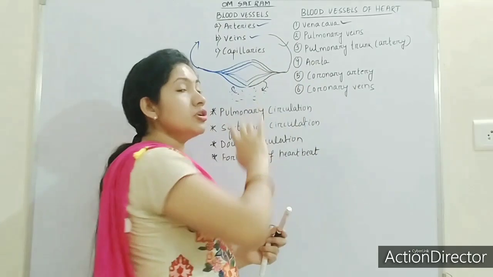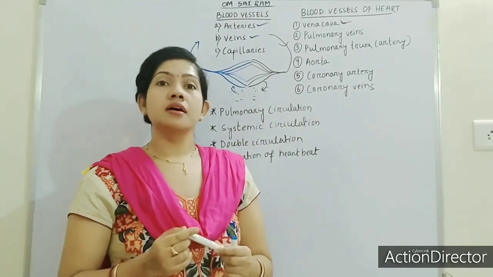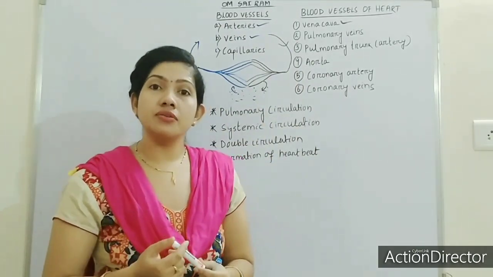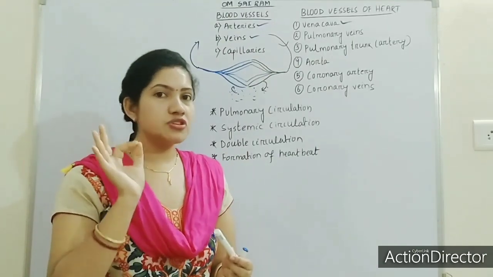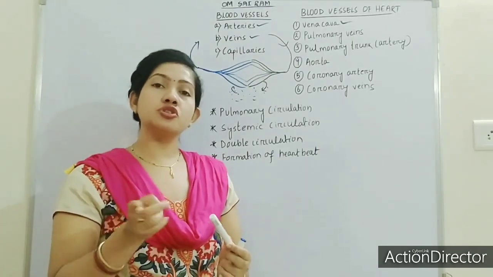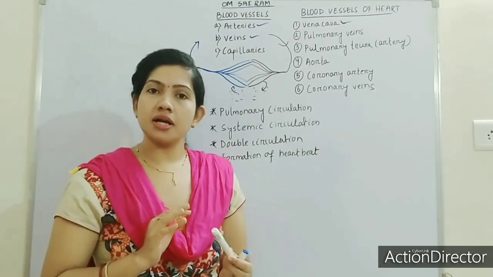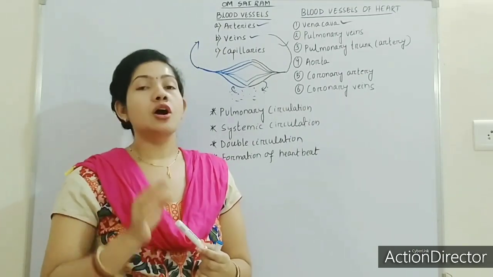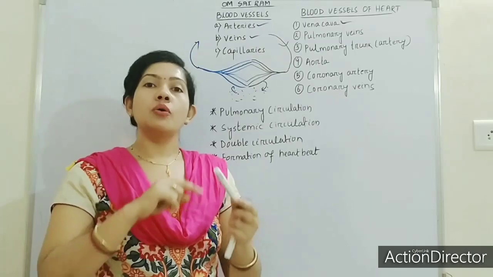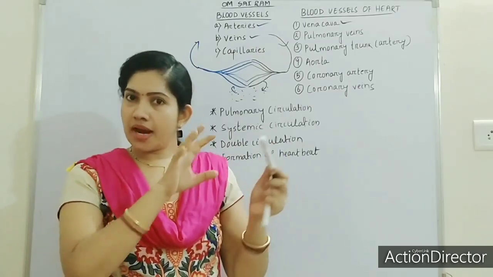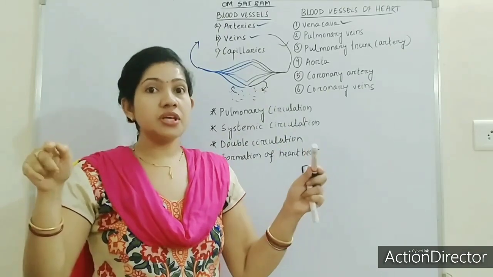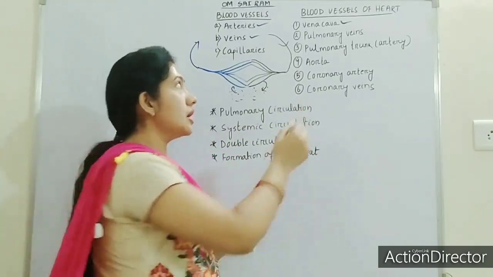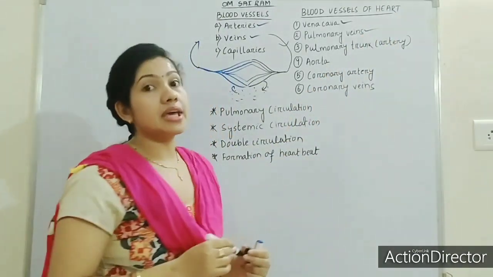Next, pulmonary veins. Which are the pulmonary veins? If you already remember, pulmonary veins are the exceptions. Veins should carry deoxygenated blood, but pulmonary veins carry oxygenated blood. When blood gets purified in the lungs, right lung and left lung, it will give the purified blood to the pulmonary veins.